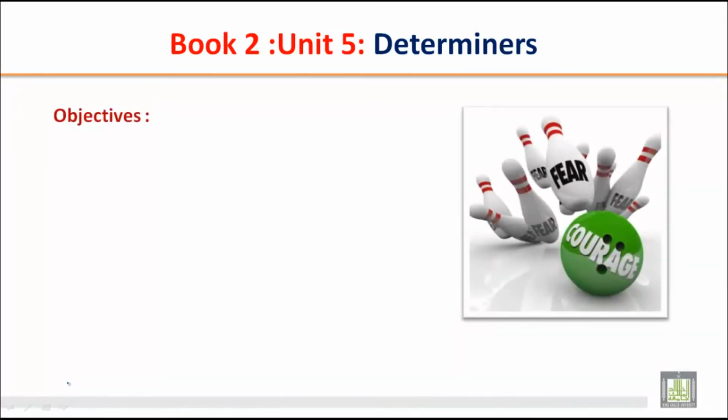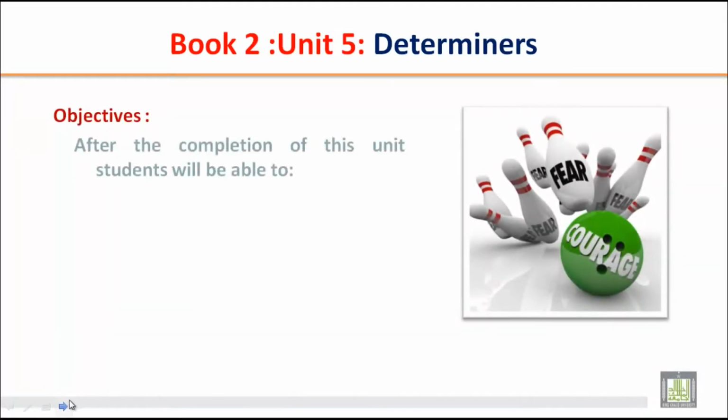Let's move to the next part of this unit, and now we'll talk about determiners. Do you know what a determiner is? A determiner is something that you determine, that shows your willpower.